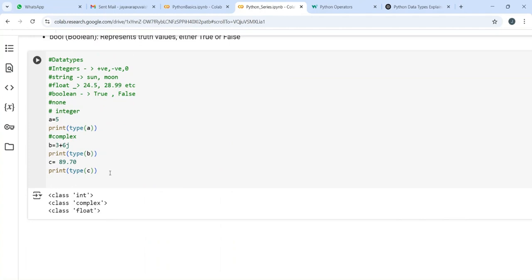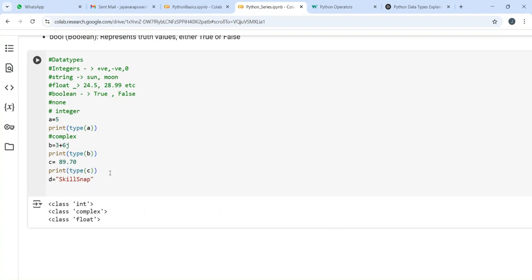Next, what we have discussed about string. Let's say I store the text skill snap in a d variable and print the type of d. What would it give? Obviously it is going to give me the type as string. See, the class str.